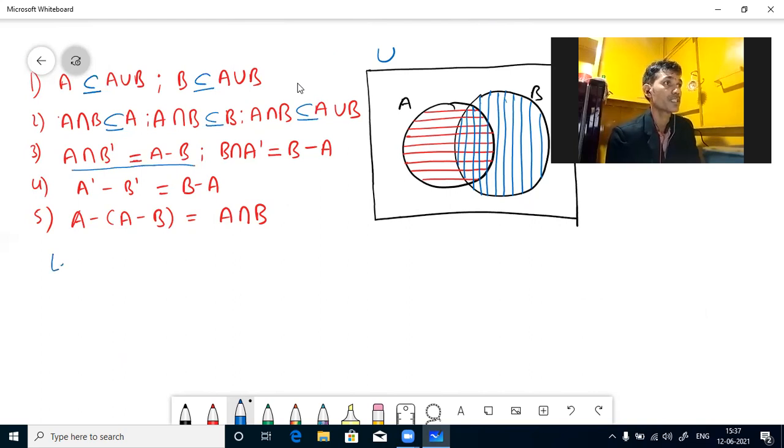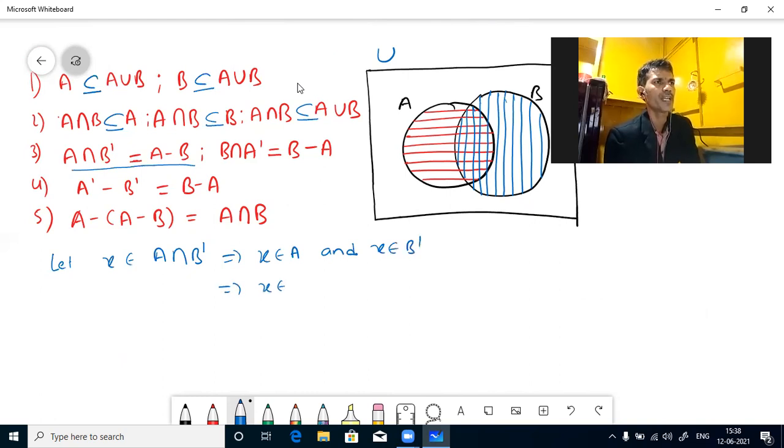We can prove this. Let X belong to A intersection B complement. That implies X belongs to A, intersection means and, X belongs to B complement.